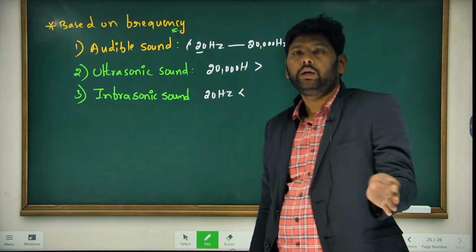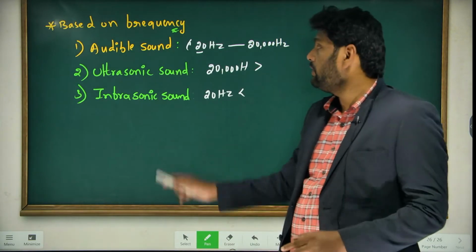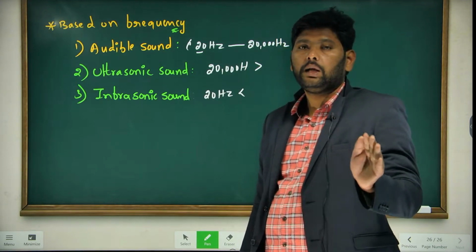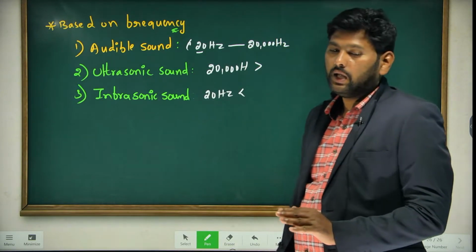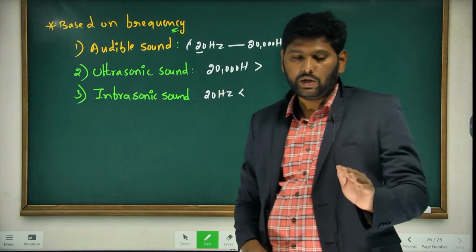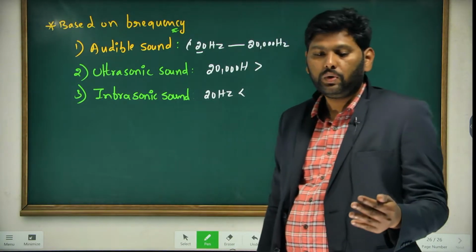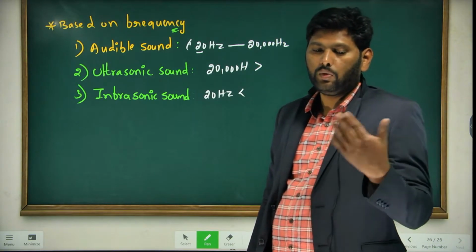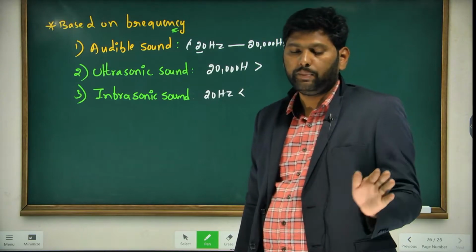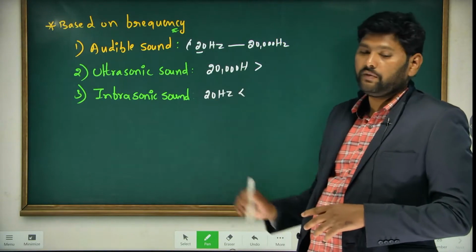If any vibration is between these frequencies, then only the human can hear. If it is more or less, the human cannot identify the frequency, because the human eardrum only vibrates for these frequencies.